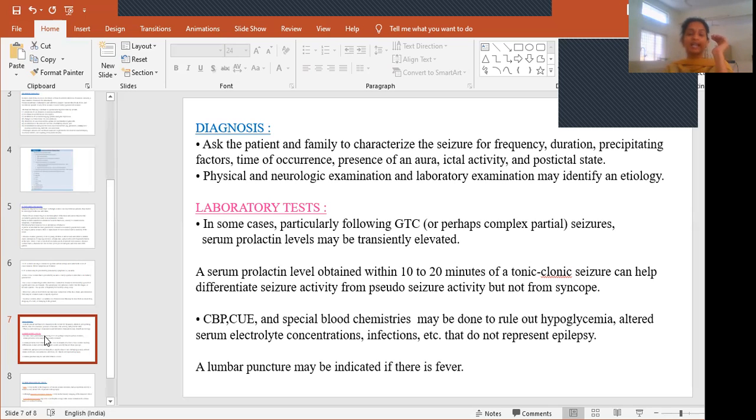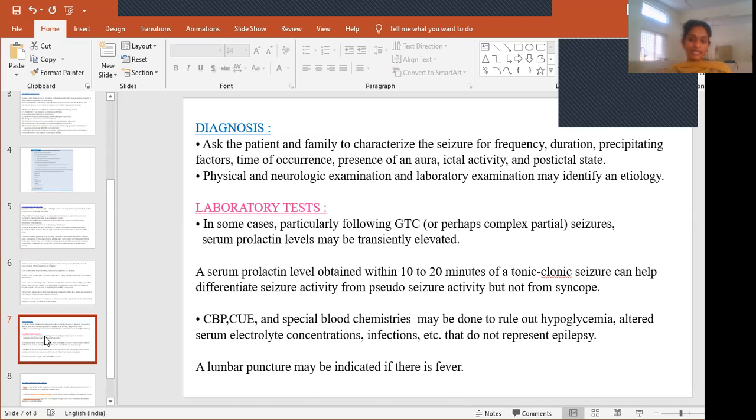So ictal activity and post-ictal activity is nothing but whether the patient is complaining of anything else, like stroke or headache kind of thing, that we call ictal activity.